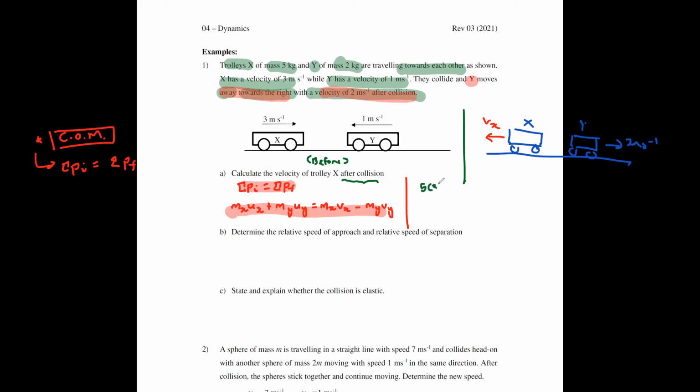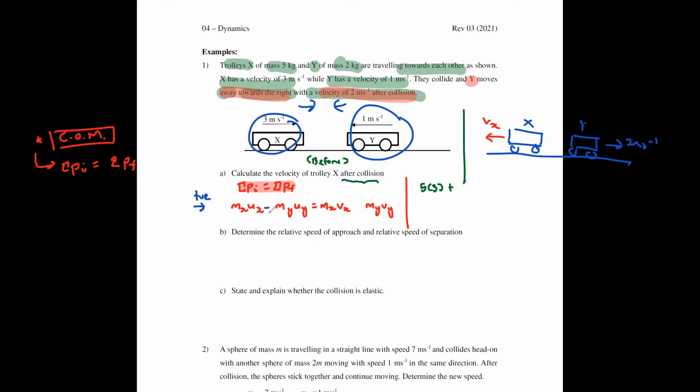5 times 3 plus, oh yeah, there's a mistake here that I forgot. The negative sign should be for this one, right? This one was moving in this direction. This one was moving in this direction. One of it will have a negative. Let's just say that your sign convention is rightwards positive.